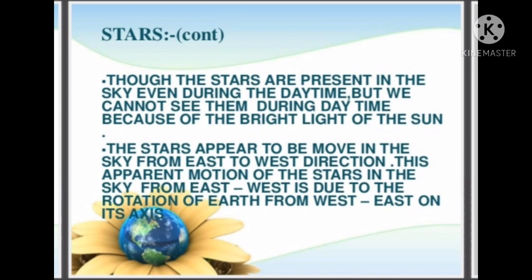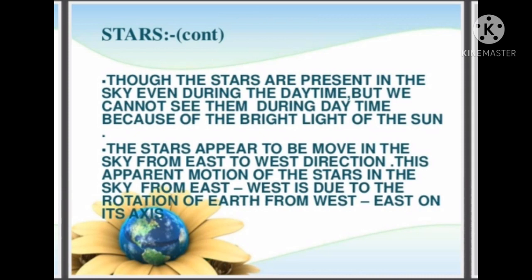The stars appear to move in the sky from east to west. This apparent motion of the stars from east to west is due to the rotation of the earth from west to east on its axis. We can see the stars moving across the sky because of the rotation of the earth.